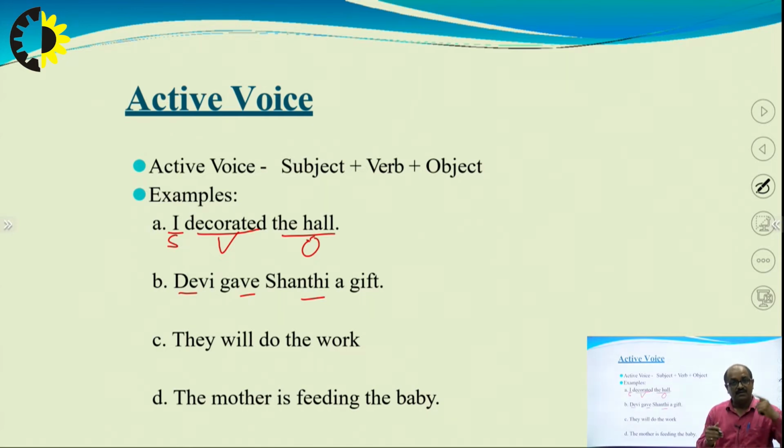Who will? They will. Who is the subject? They is the subject. What is the verb? Will do. Will do is the verb. Will means future. They will do the what? The work. The work is the object.